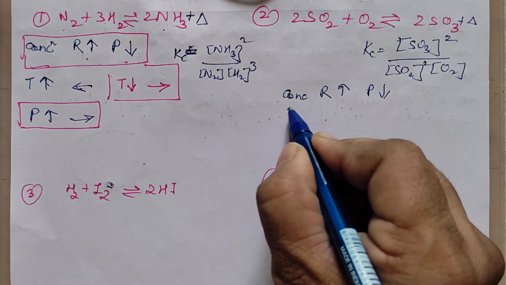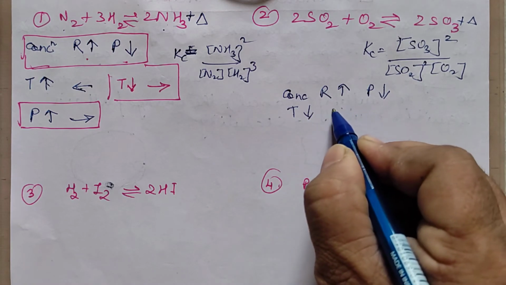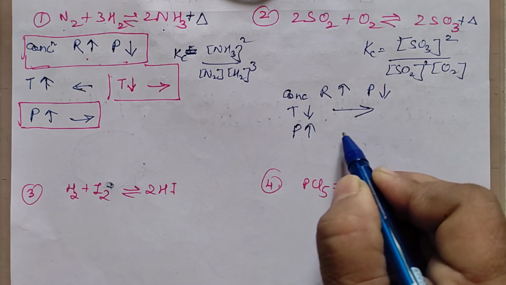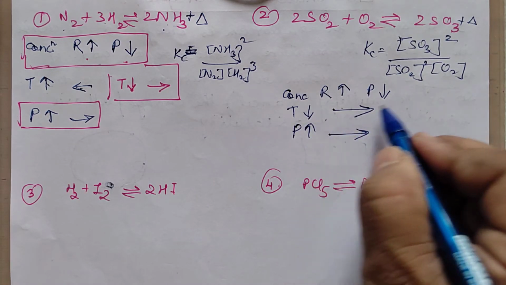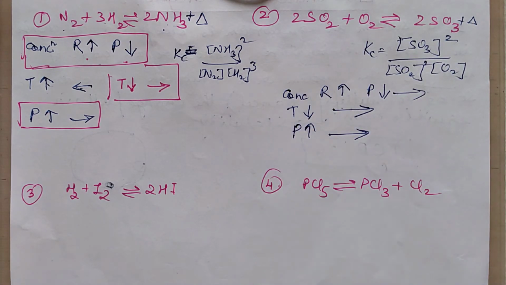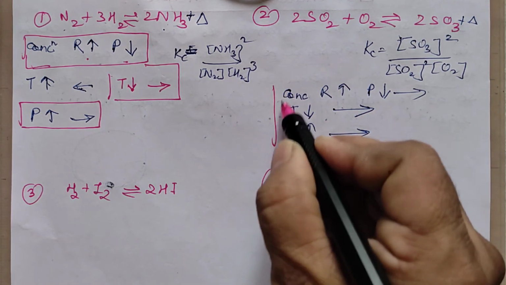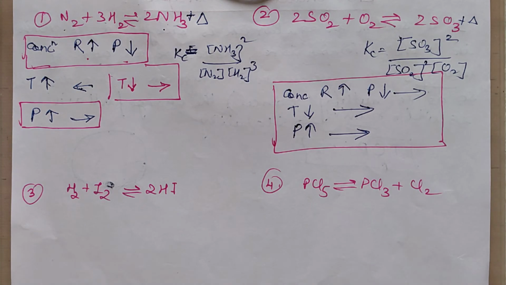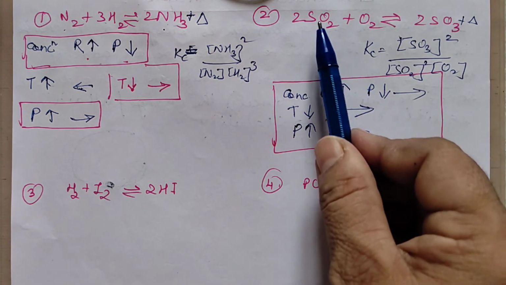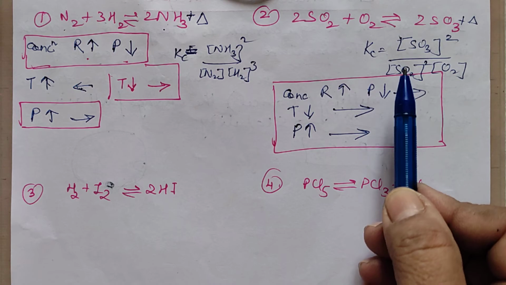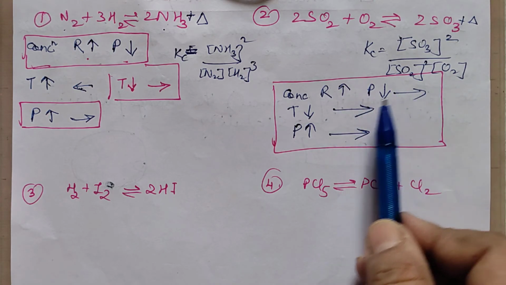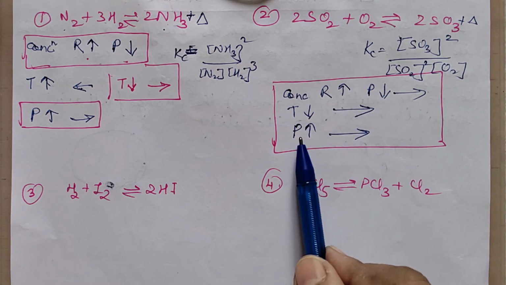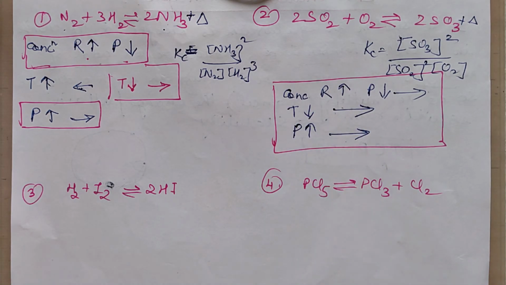Okay, so the temperature should be less to have more of the forward reaction, pressure should be more to have more of forward. So I have written all three conditions where it should be moving in the forward direction. Concentration of the reactant should be increasing, product should be decreasing, then it will move in the forward. It is exo, so temperature should be low, then forward. Pressure should be more, then forward.